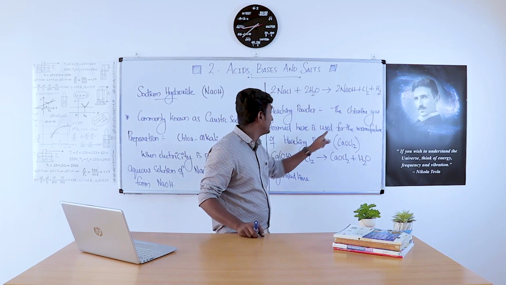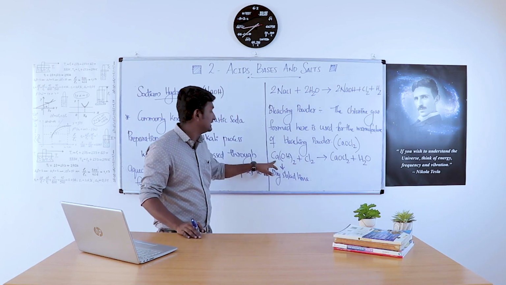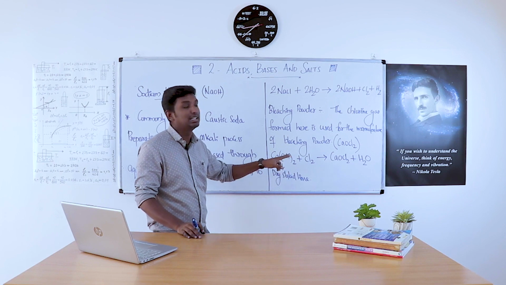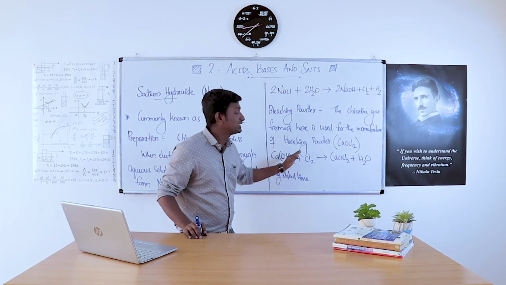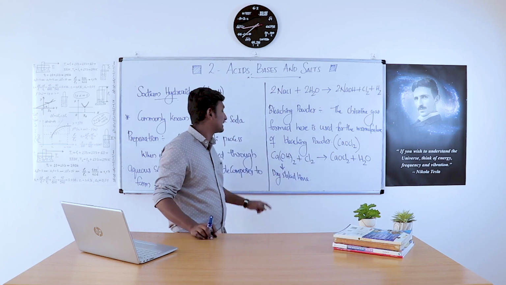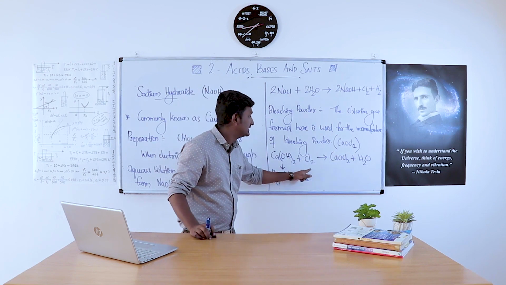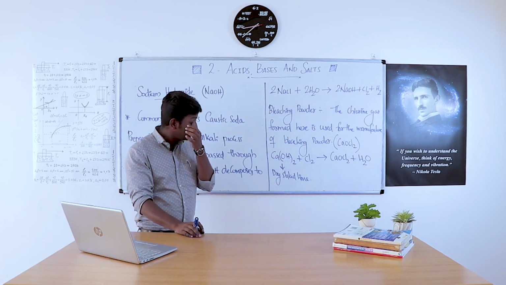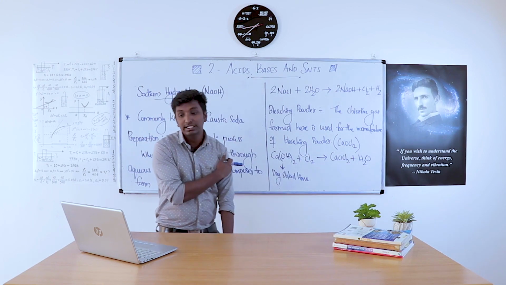Calcium hydroxide is known as slaked lime. The equation is Ca(OH)2 plus Cl2 gives CaOCl2 plus H2O.